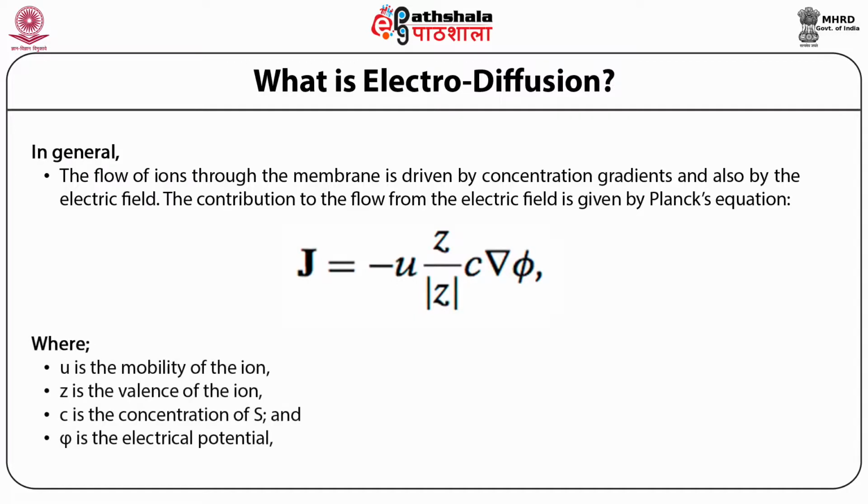Here μ is the mobility of the ion, defined as the velocity of the ion under a constant unit electric field. z is the valency of the ion, so that z/|z| is the sign of the force on the ions. C is the concentration of the solute particles, and φ is the electrical potential, so that minus ∇φ is the electrical field.